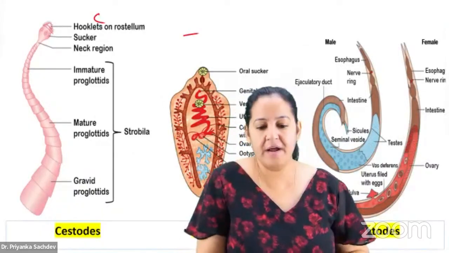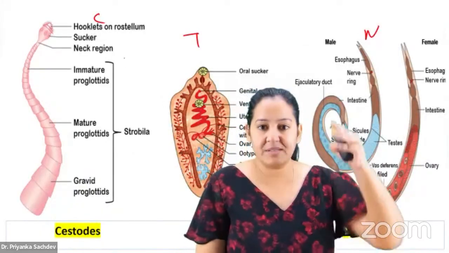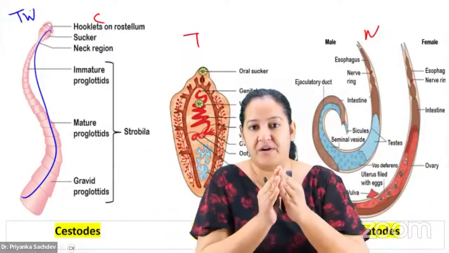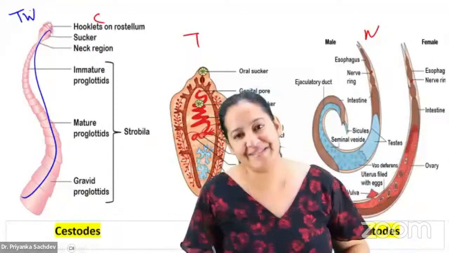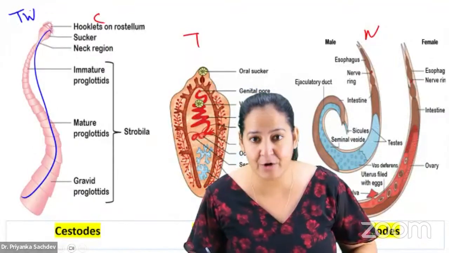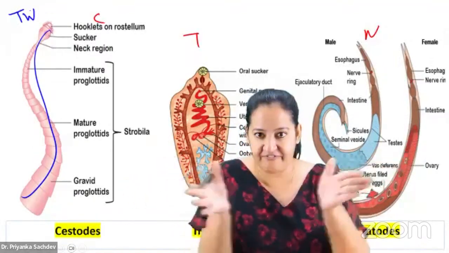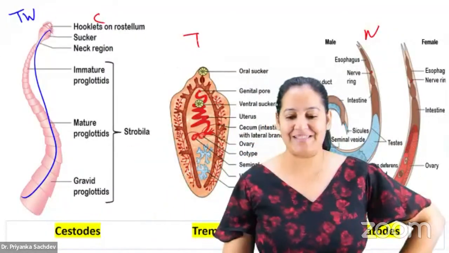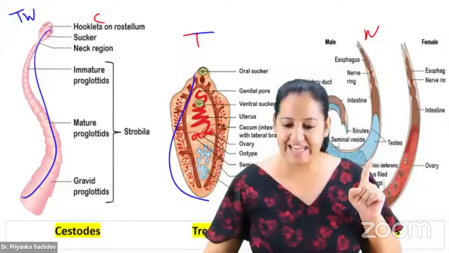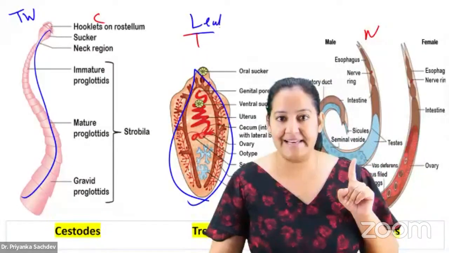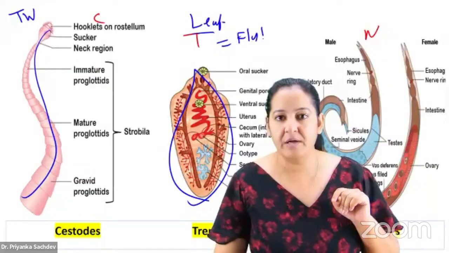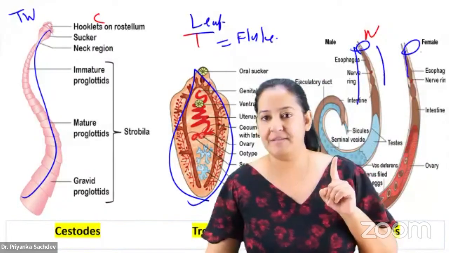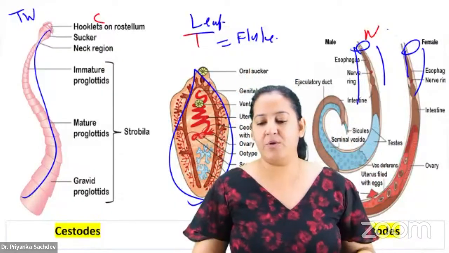You can see cestode, trematode, nematode. Cestodes are elongated. They are known as tapeworm because they are flattened anteroposteriorly. Have you seen a tape? Inch tape, sellotape. They don't have a cavity. They are flattened anteroposteriorly. That's why cestodes are known as tapeworm. The trematodes are the shape of a leaf. That's why they are known as fluke. The fluke is like a leaf. And the nematodes are cylindrical in shape. They are like cylinders. That's why they are known as roundworm.